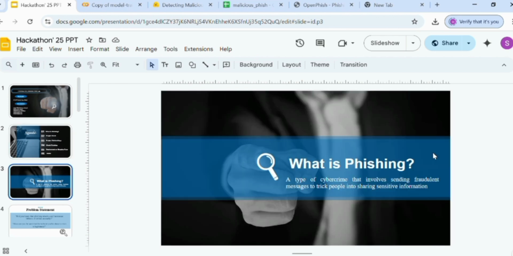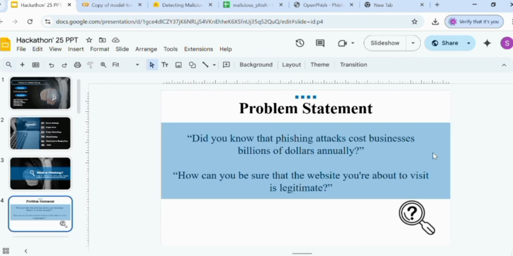Before coming towards how we identified the problem, let me first define what phishing is. In the cybersecurity field, phishing is a deceptive practice used by threat actors to trick individuals into providing sensitive information like username, password, credit card number or other personal details. These attacks are carried out through emails, websites or messages that appear to be from a legitimate organization.